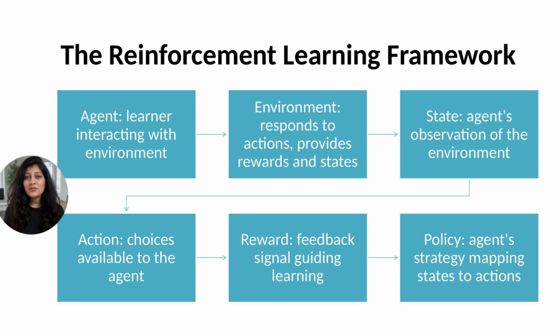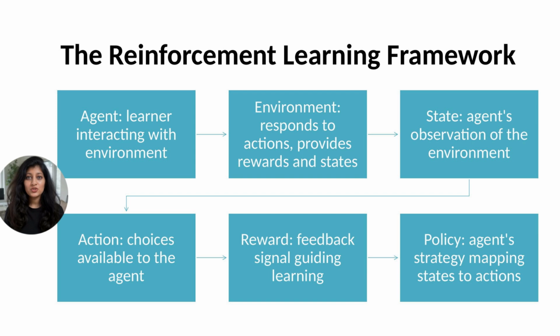State is the agent's observation. In chess, it's the board position. For a robot, it's sensor readings, camera images, joint positions, force sensors. In a video game, it's the game screen. The state should contain all information relevant for decision making.